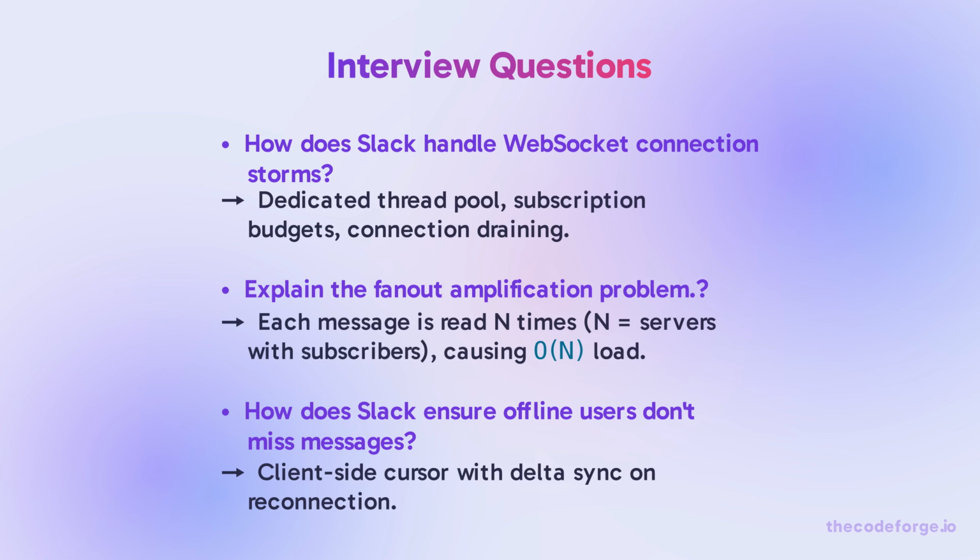Let's run through some common interview questions. How does Slack handle WebSocket connection storms? Dedicated thread pool, subscription budgets, connection draining. Explain the fanout amplification problem. Each message is read n times, where n equals servers with subscribers, causing O(n) load. How does Slack ensure offline users don't miss messages? Client-side cursor with delta sync on reconnection.